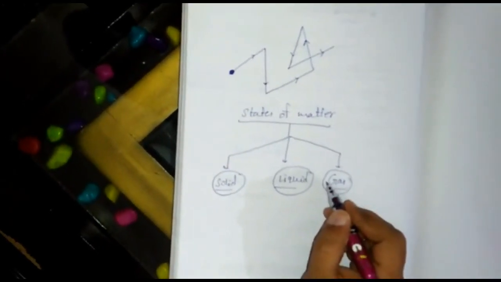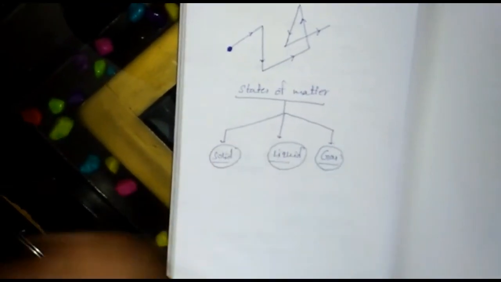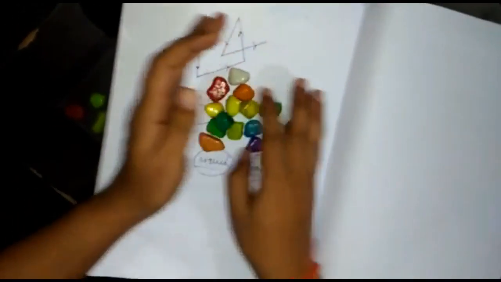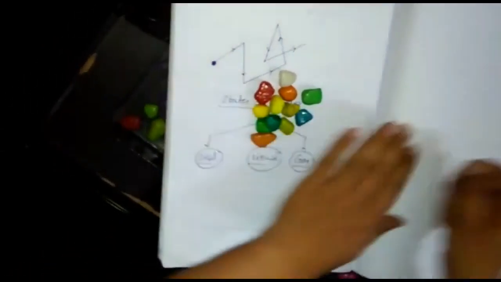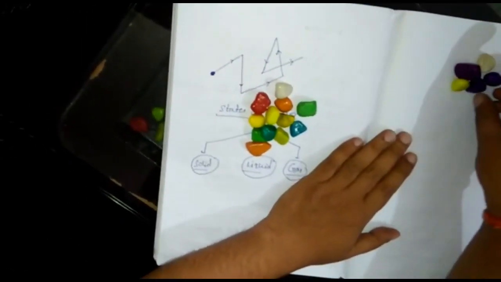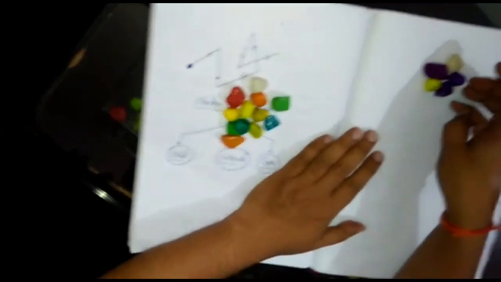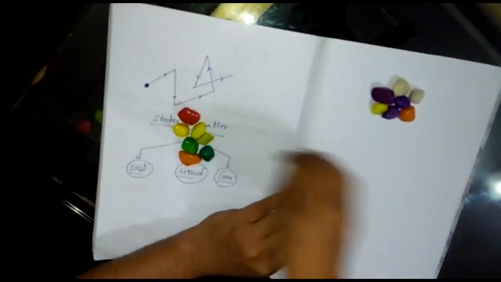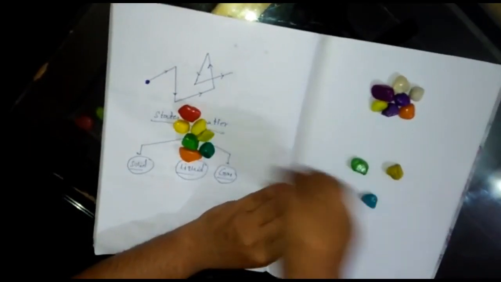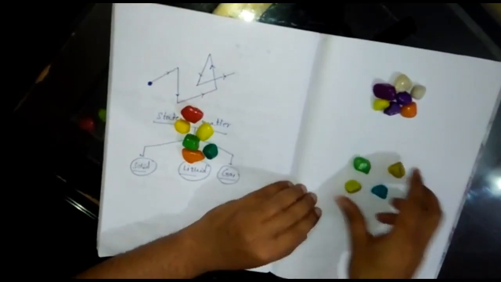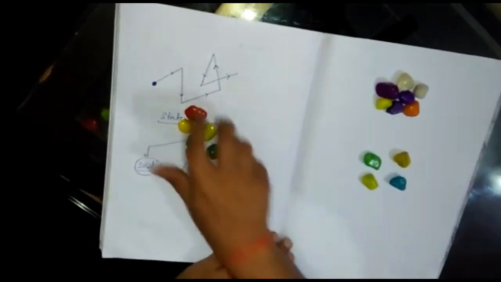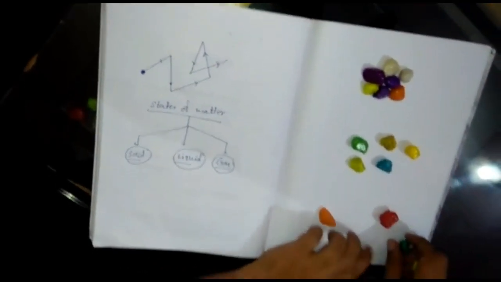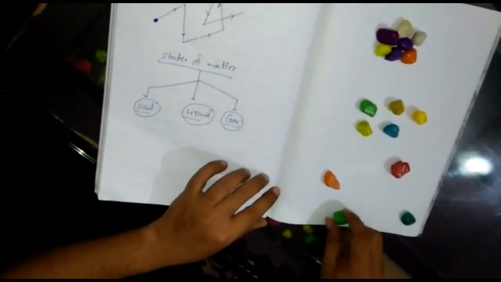Suppose I have some particles, like these particles that I will discuss. I'm going to divide these particles into three conditions. In the first condition, the particles are very close, meaning there is no space. In the second condition, there is a space between the particles. In the third condition, there is a very large space between the particles.